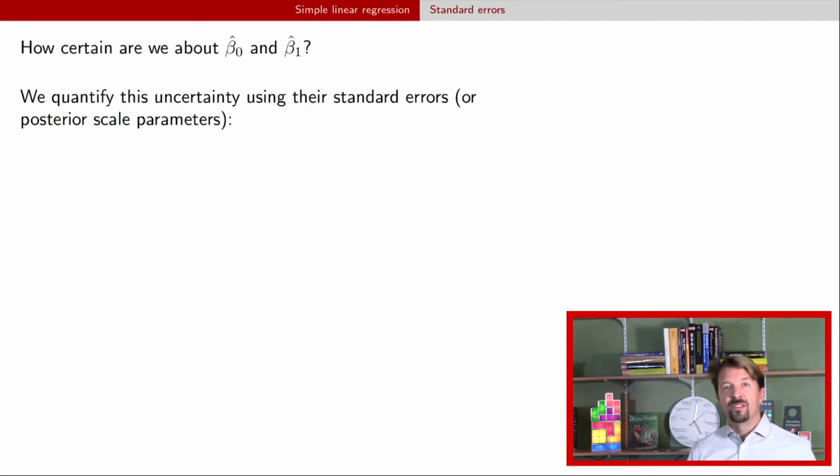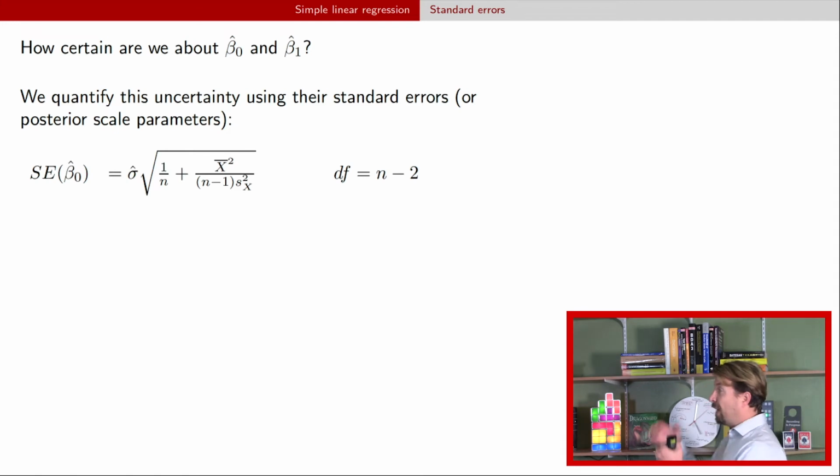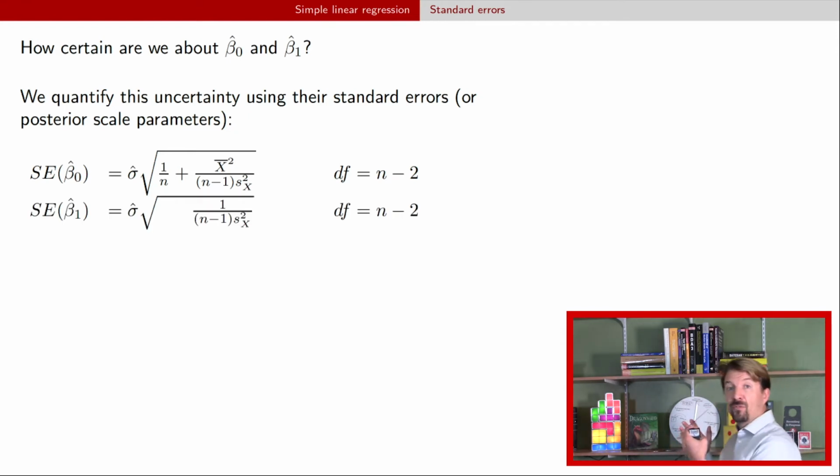But usually what we use is typically referred to as a standard error, but I want to point out here it's also the posterior scale parameters. So here we have a formula for the standard error of the intercept. Right? It involves terms that we've primarily seen before. The only one we haven't seen is this Sx squared term. We'll talk about that in a second. We have a formula for the standard error of the slope. It looks similar, but not exactly the same.